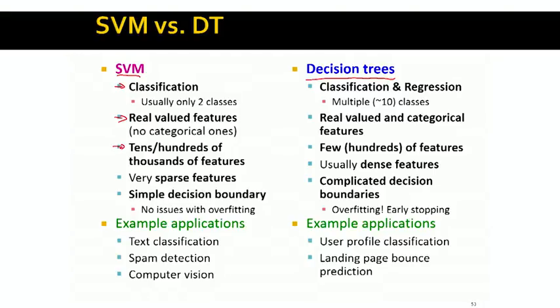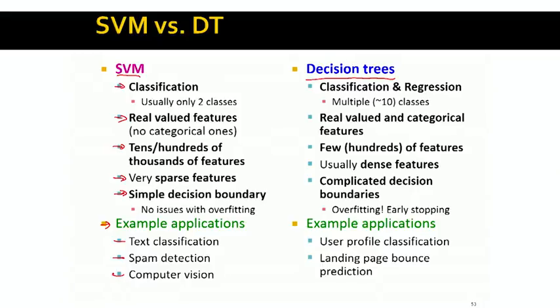SVMs are also very good when we have hundreds of thousands of features, lots and lots of features. For example, for text classification, SVMs are really great. They also work really well when we have sparse feature sets, which means most of our features take value 0. What is nice about SVMs is that they have a very simple, linear decision boundary, which means it's very hard to overfit. Example applications are text classification, spam detection, and cases in computer vision where we are doing classification.